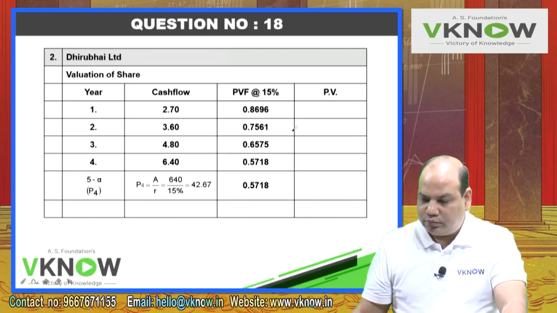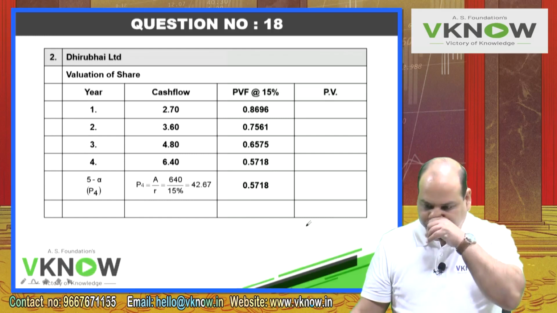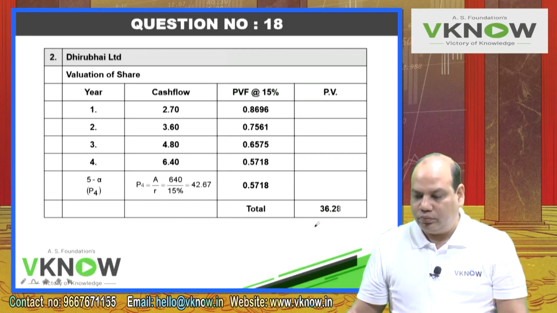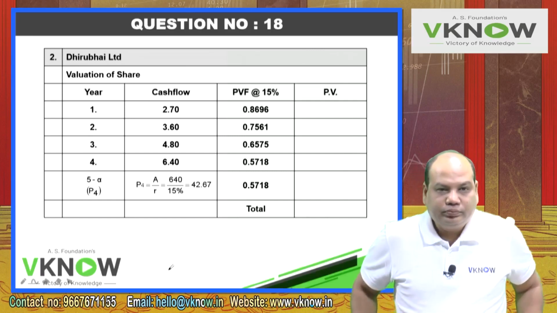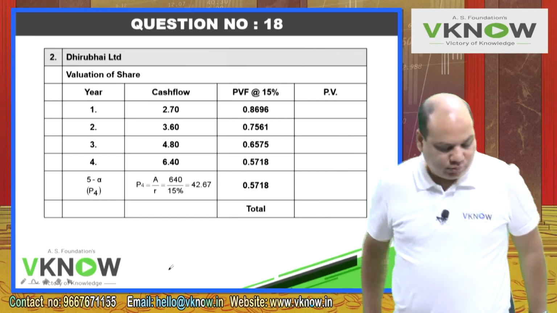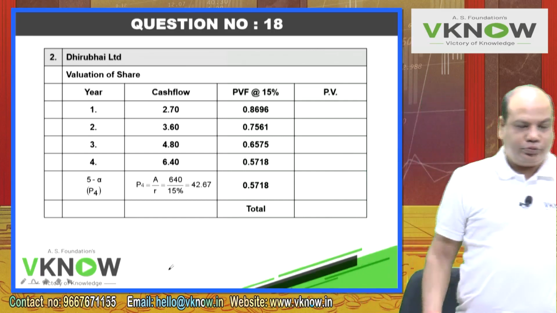Now write down PV. On your own you try and take the total. Take the total of the last column on your own. First multiply cash flow into present value factor and then take the total.